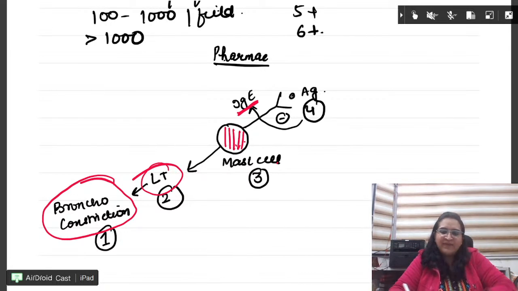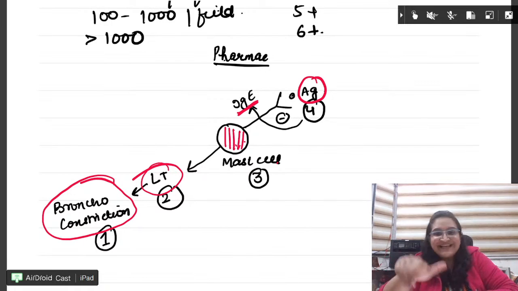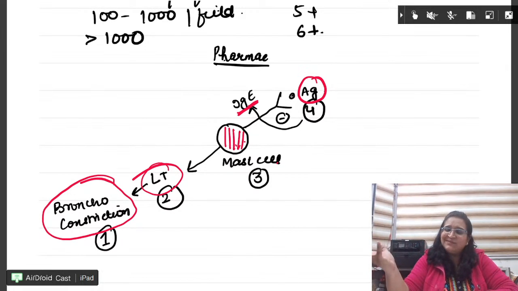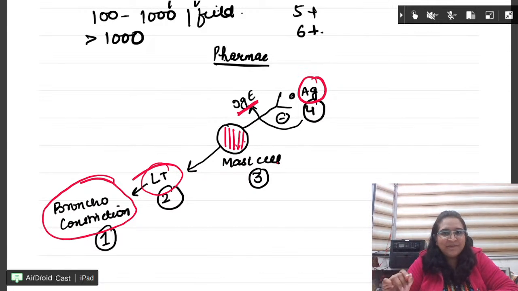And you know, when an antigen combines with IgE which is present on the mast cell, है ना, ये क्वेश्चन है ना माइक्रो का, which antibody is present on the surface of a cell? IgE. Question है ना? So right, now antigen combines with IgE which is attached to the mast cells. What happens? Degranulation occurs, other substances are released, leukotrienes are released, and they cause bronchoconstriction.